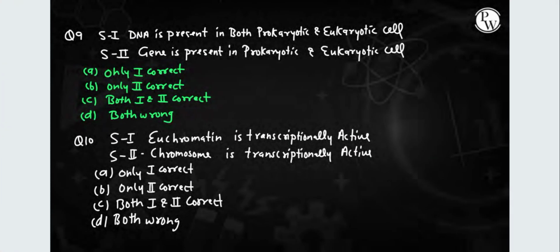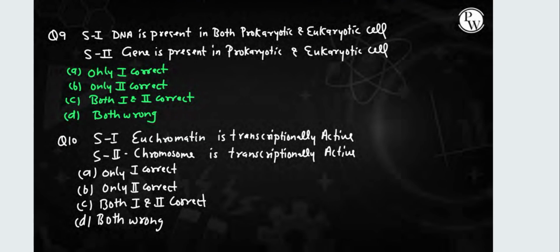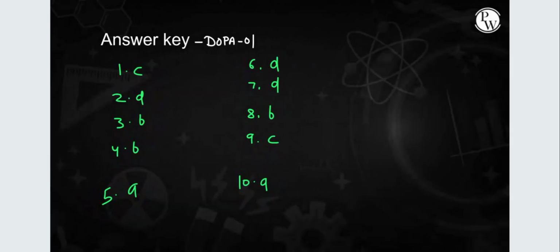Question number 9, statement 1: DNA is present in both prokaryotic and eukaryotic cells. Yes, that's true. Statement 2: gene is present in prokaryotic and eukaryotic cells. Yes, both statements 1 and 2 are correct. Next, euchromatin is transcriptionally active, and chromosome is transcriptionally active. No, chromosome is not transcriptionally active. And euchromatin, I thought, is also not transcriptionally active, so I will go with option D. Still, let's see.